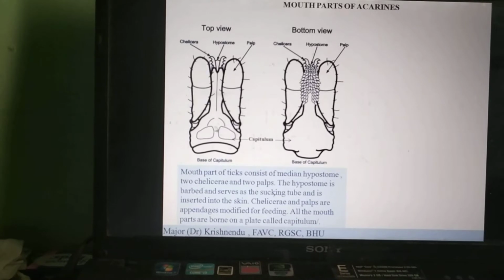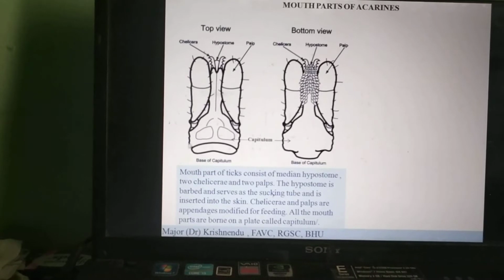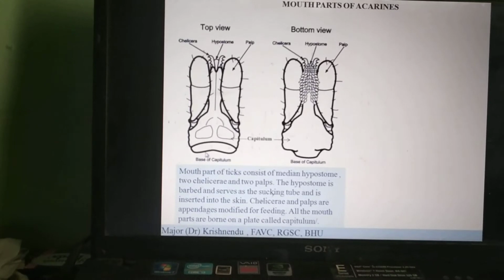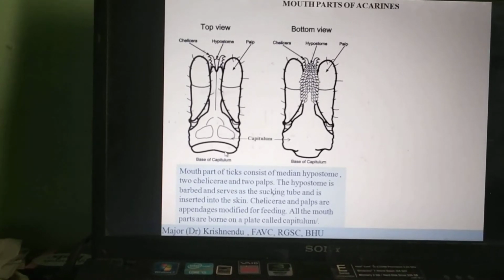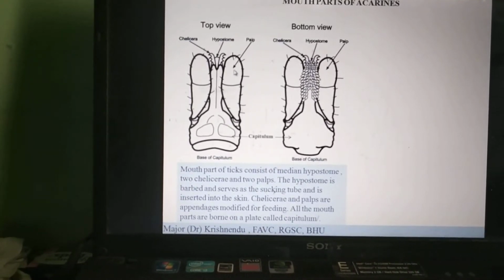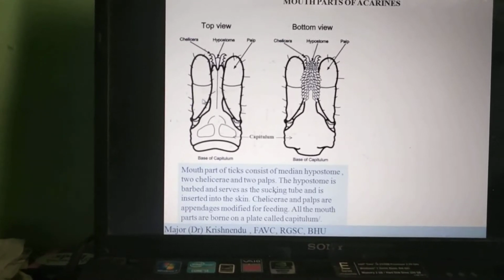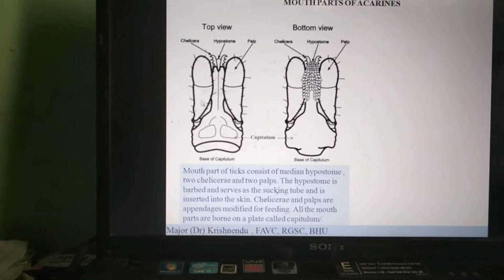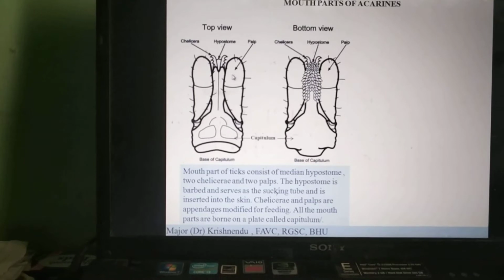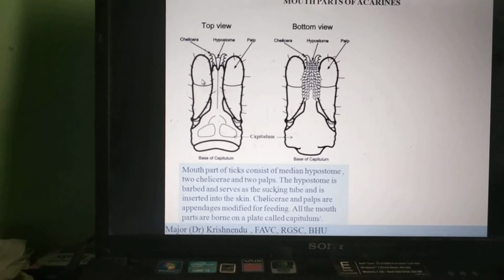This structure is a plate like structure which bears the appendages or the mouth part. This is called the capitulum, or sometimes known as the base of the capitulum or basis capitulum. This is the base of the capitulum. Now here, this is the first pair of feeding appendages, and this is the second pair of feeding appendages. On the side, they are mainly sensory in nature. These 2 structures usually don't penetrate the skin while feeding. This is the palps or the pedipalps.